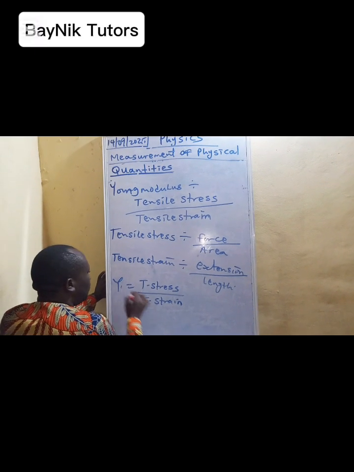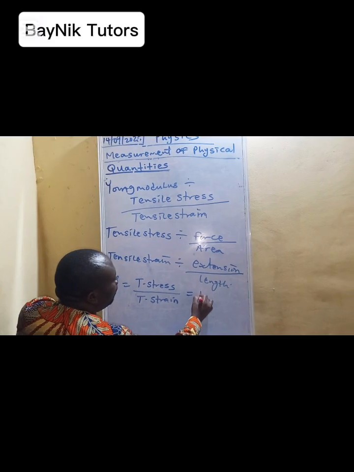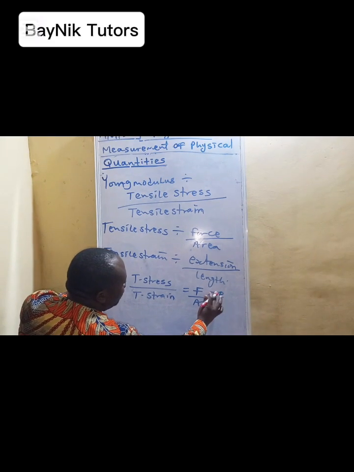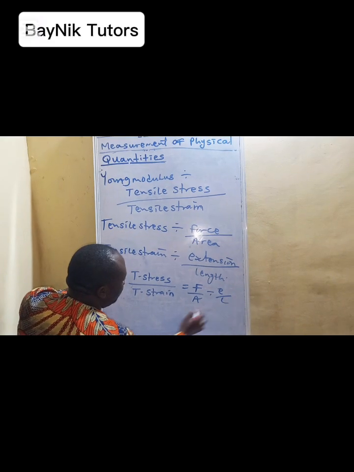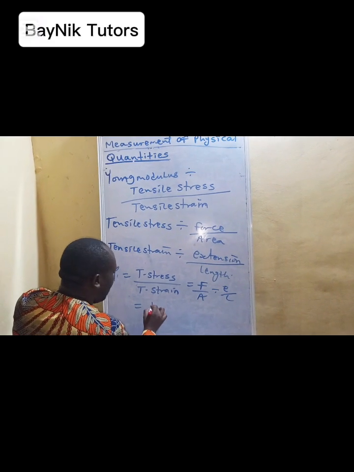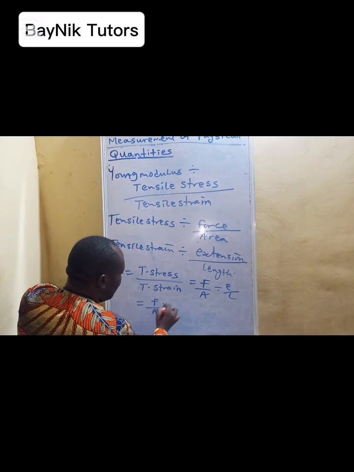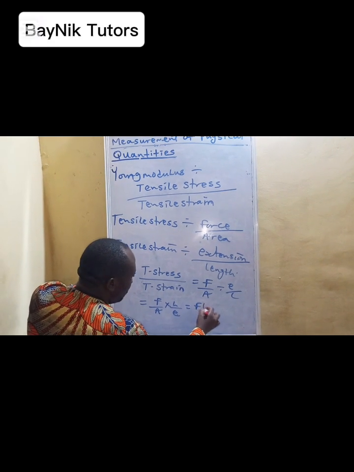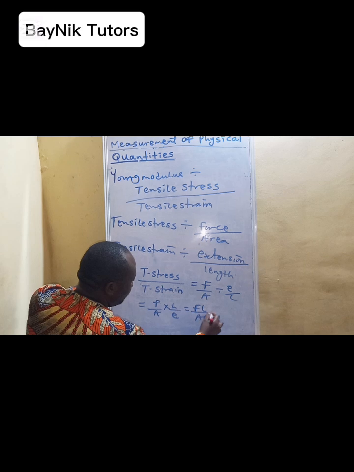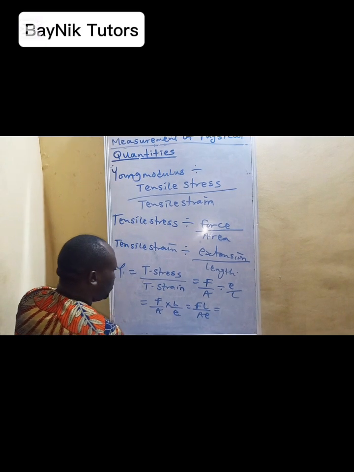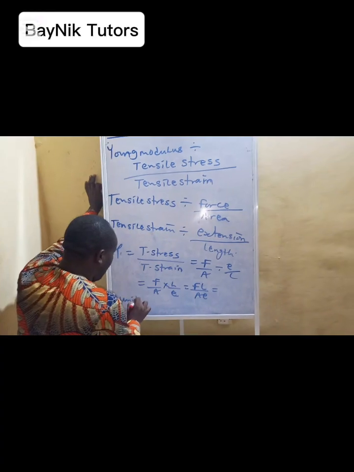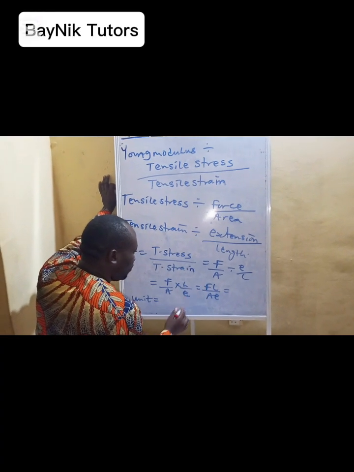Now, here is F over A divided by E over L. So at the end we have F over A times L over E, which is F L over A E. So for the unit, we have this force.